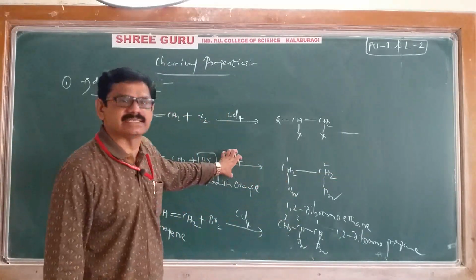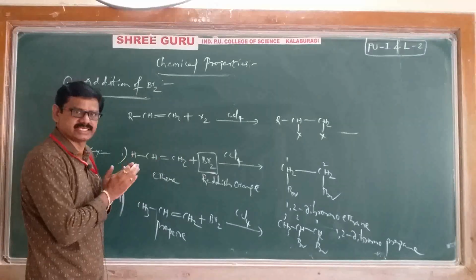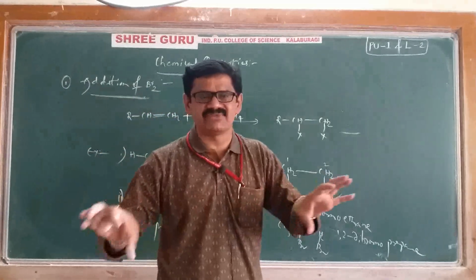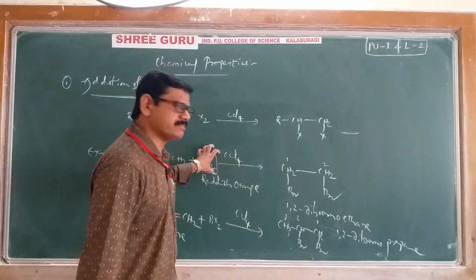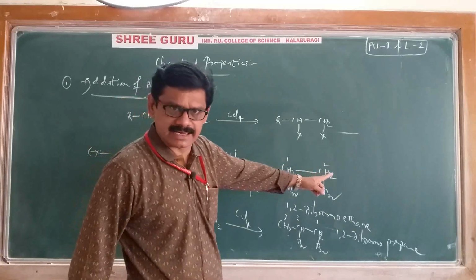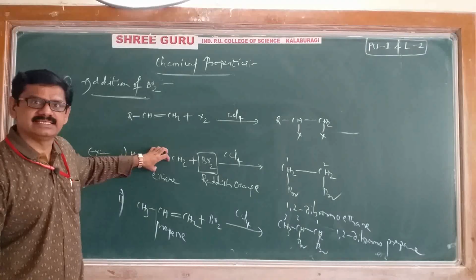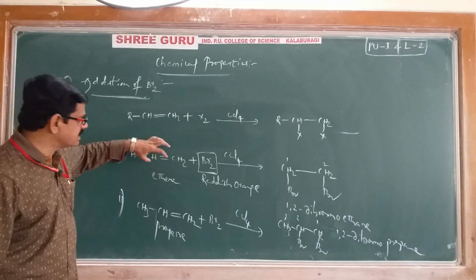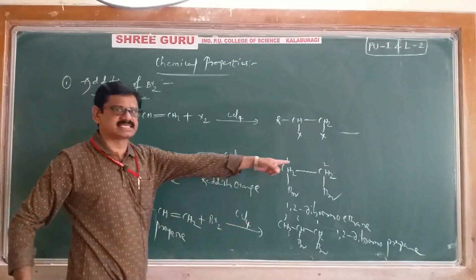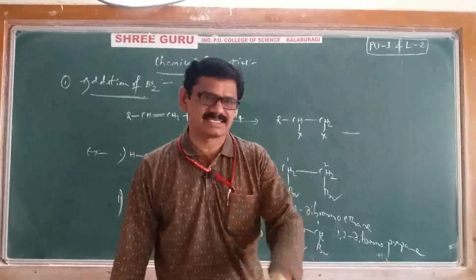That's why, with the help of this test, we can identify whether a given compound is saturated or unsaturated. That's why we can use this as a test for unsaturation. Test for unsaturation means if bromine loses its color after completion of the reaction, then we can confirm that the compound taken is an unsaturated compound. If it is an unsaturated compound, only then will bromine add and its color disappear. That's why this is used as a test for unsaturation, remember.